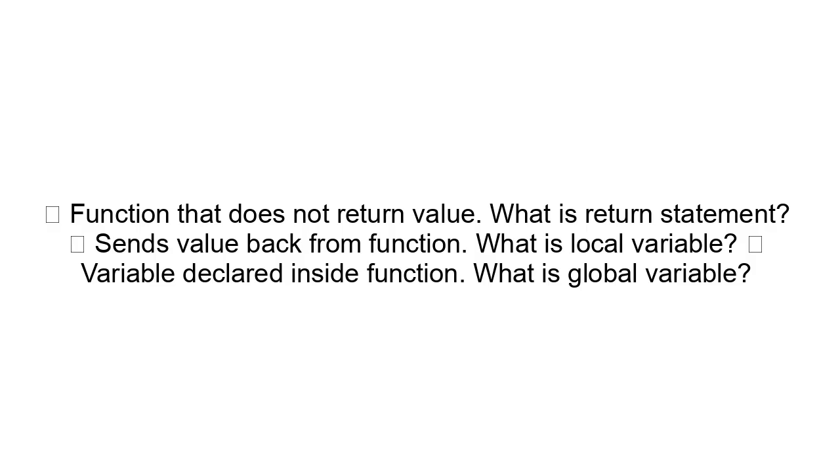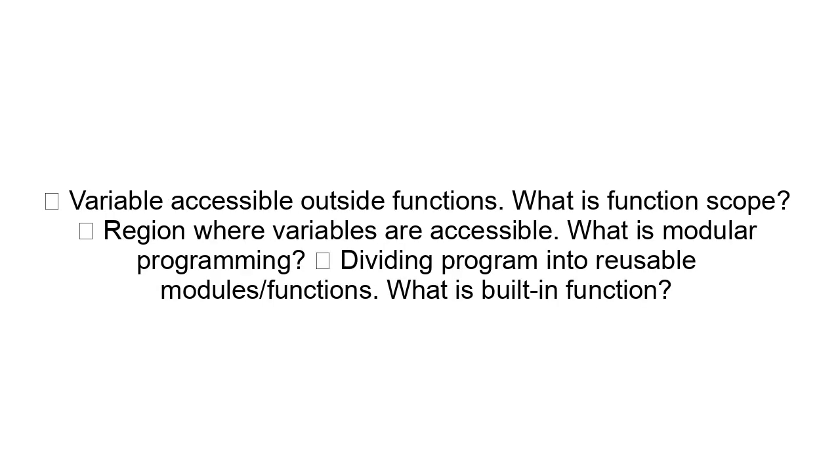What is local variable? Variable declared inside function. What is global variable? Variable accessible outside functions. What is function scope? Region where variables are accessible. What is modular programming? Dividing program into reusable modules, functions.